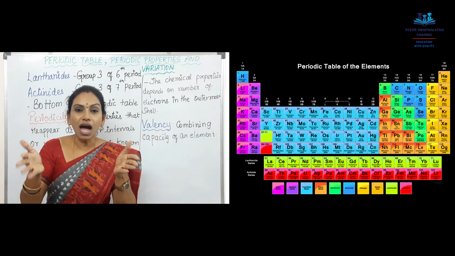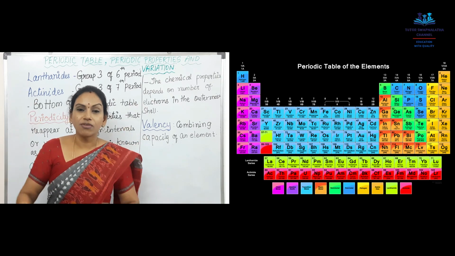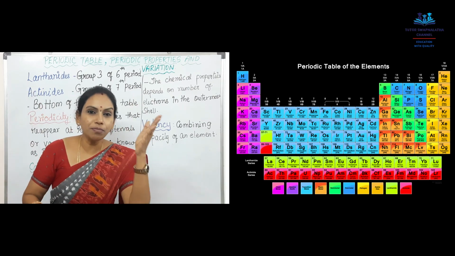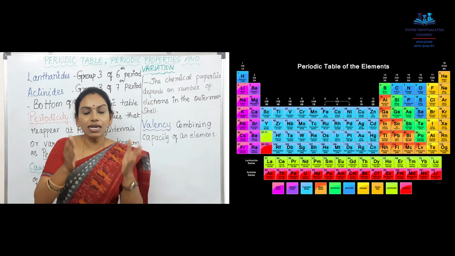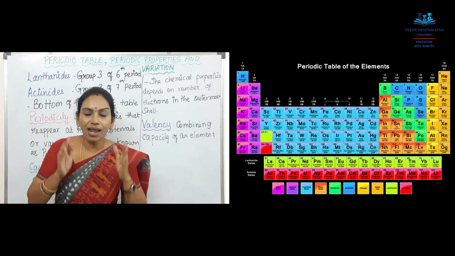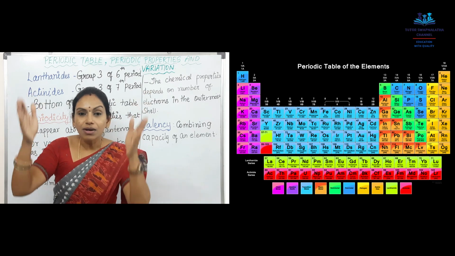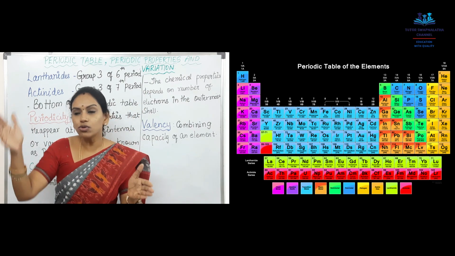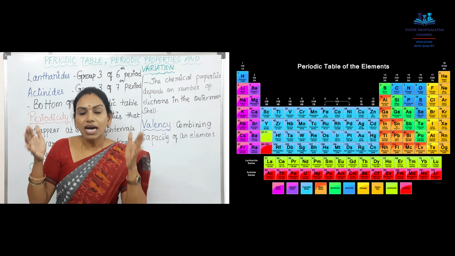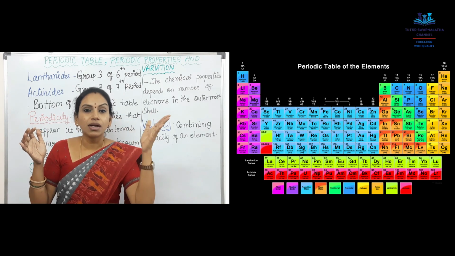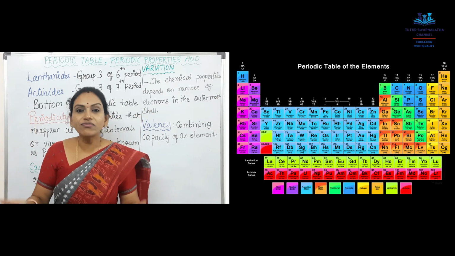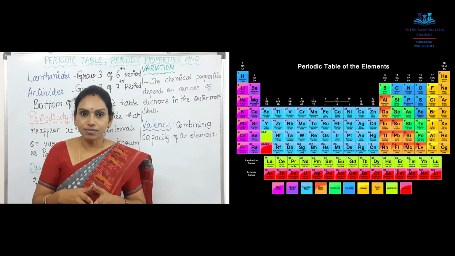Then group 3 are d-block elements, that is the ones in the middle, from 3 to 12. So these lanthanides and actinides also lie between 3 and 12. That is why they are group 3 elements of the periodic table.